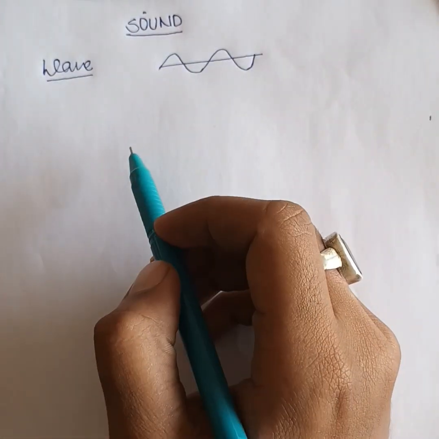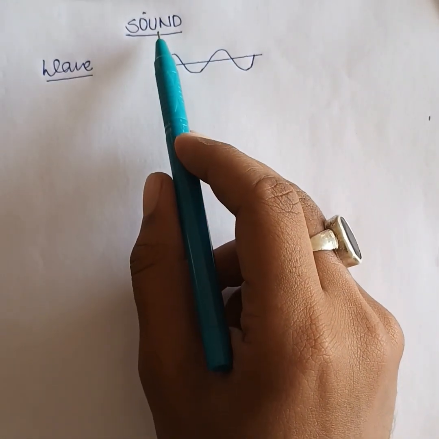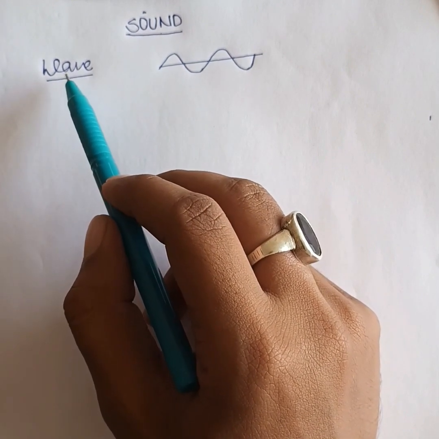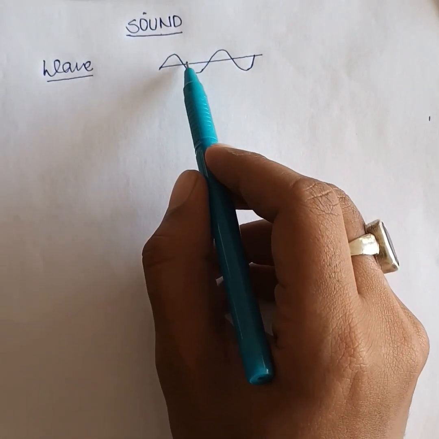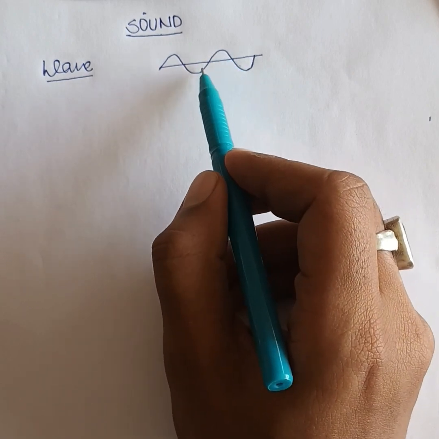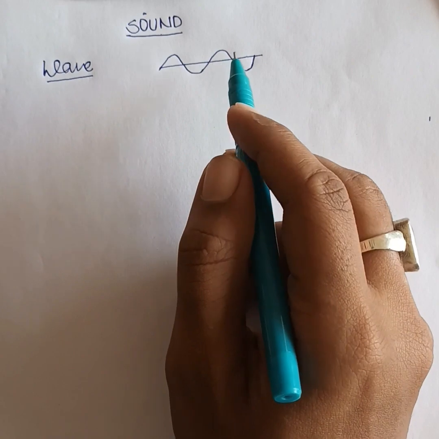Hello students, in this chapter we will be discussing sound. But before starting the chapter on sound, we will have to understand a few terms related to waves. We know about the structure or the shape of a wave. This is the shape of how a wave is created. This is actually the structure or the shape of the wave.